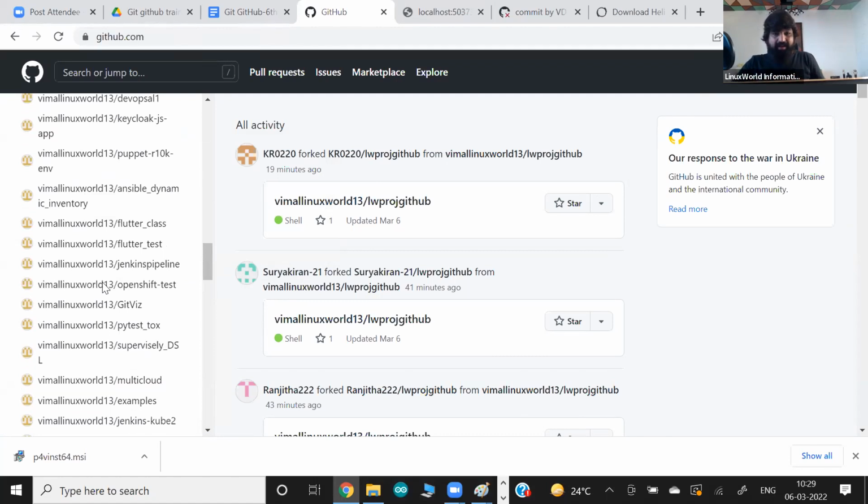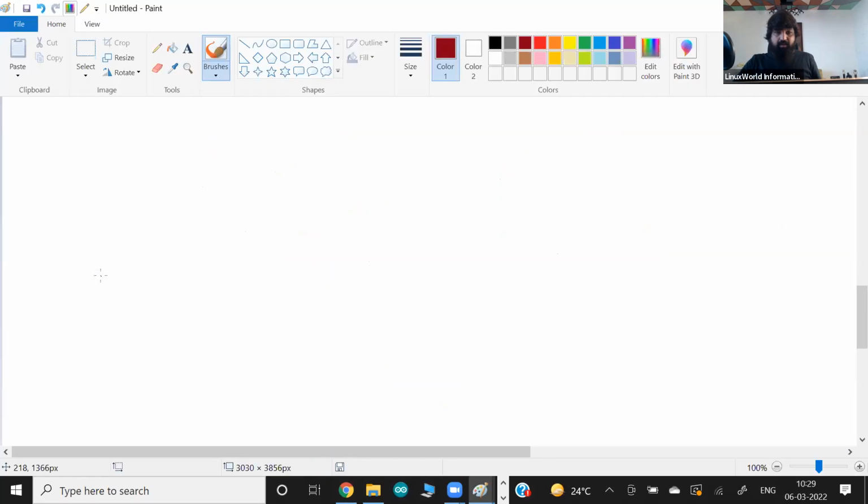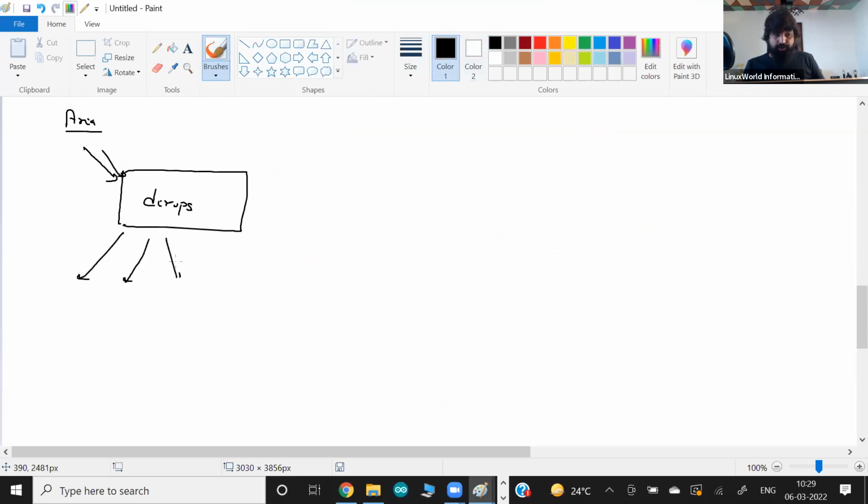I can take all the projects with respect to DevOps and create a separate area, let's say named DevOps, and in this area I will keep all of my repositories. It is just a way to manage things. All the repositories with respect to DevOps I can keep in a separate area.